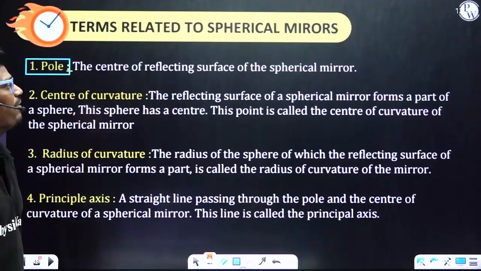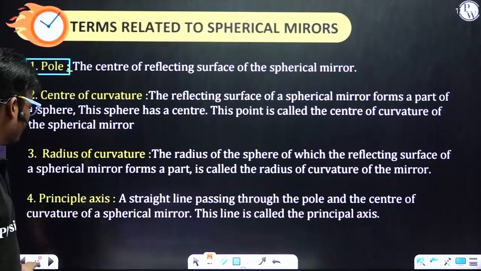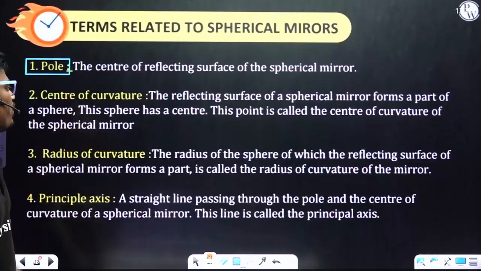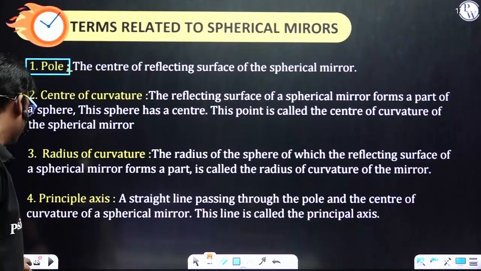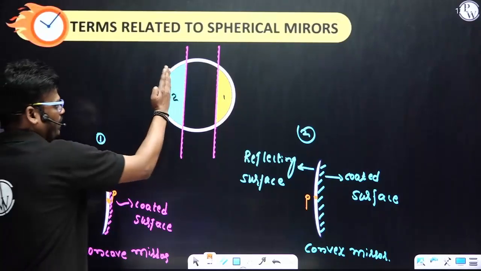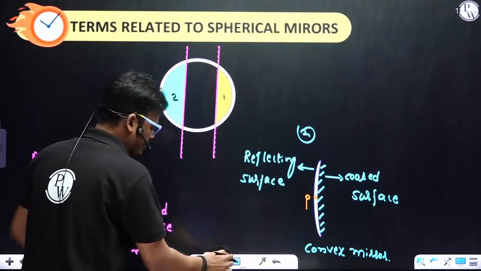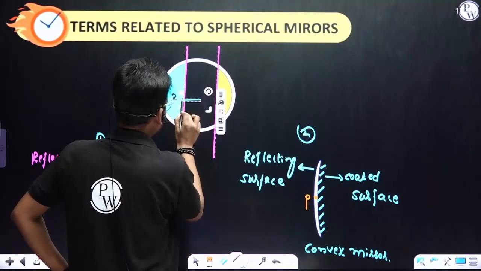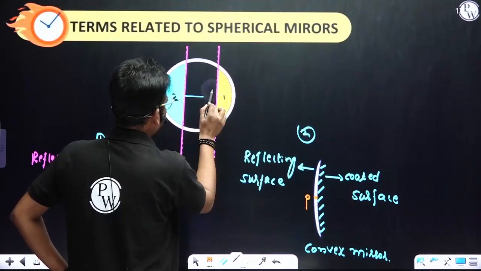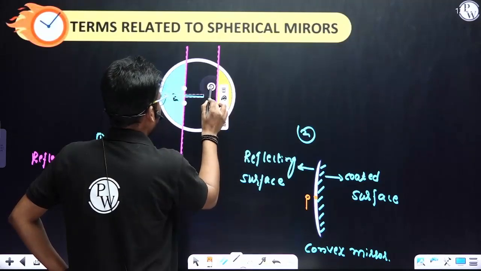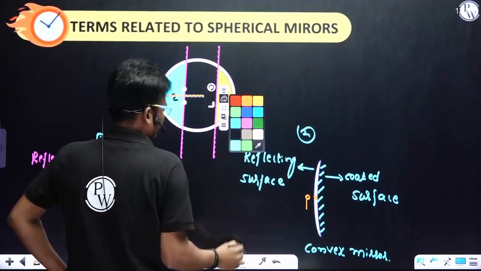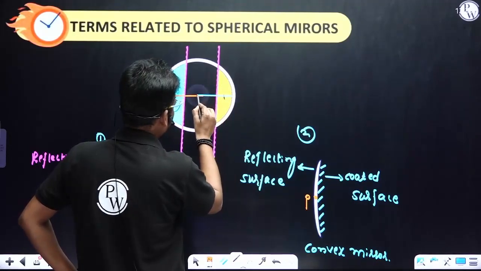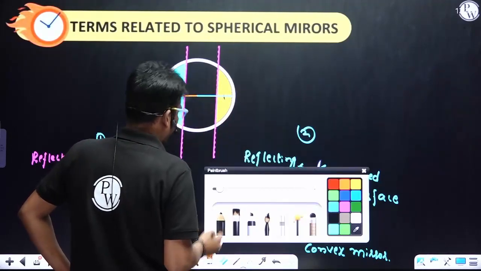The center of the reflecting surface of a spherical mirror. This is also a spherical mirror and that is also a spherical mirror. The next one, center of curvature. What is the center of curvature? If I consider, it is a part of the sphere. From here to here, and what is this?